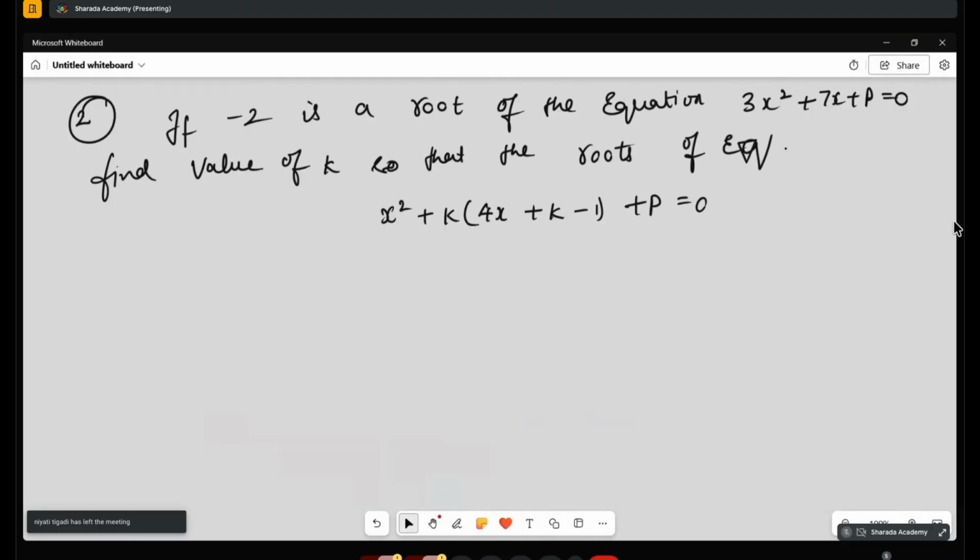So this equation has equal roots. The roots are equal, so roots are equal means what? B square minus 4AC is equal to 0.